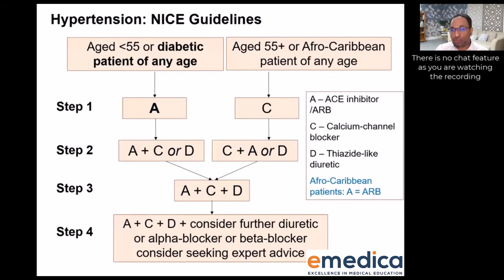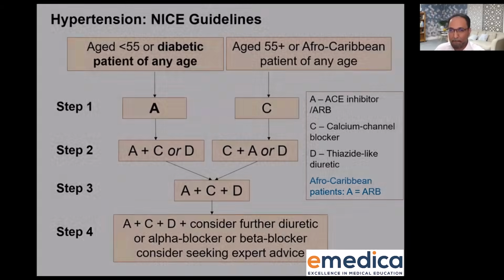Type into the chat, what's a really common side effect that leads patients who start an ACE inhibitor to stop after a few weeks? What's one of the most common ones we always warn patients about? A dry cough. Yeah, absolutely. Okay. But you see, because this patient's Afro-Caribbean and they're diabetic, then they need an A-class drug, but that A-class drug is an ARB, first line. Okay. It's one of the special circumstances. That's why it's worth knowing. That's why we're covering it.